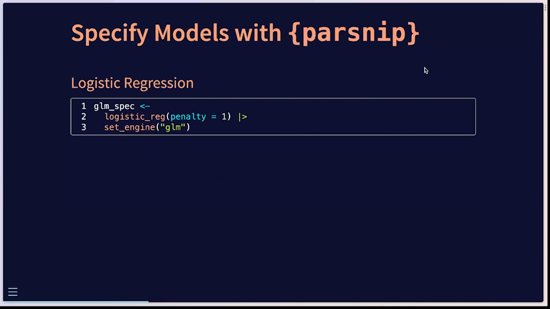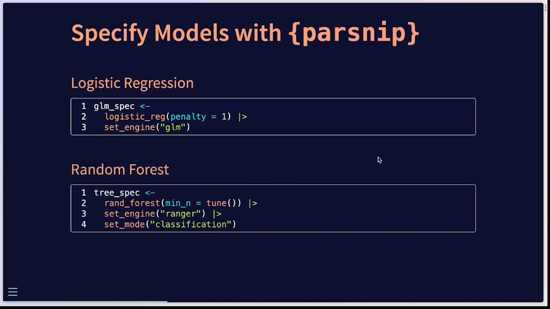Okay, so now we're going to get into actually specifying these models. The first is logistic regression, just about as simple as it can be. We're using some L1 regularization with this penalty value here, and then we're going to be using the GLM engine for the logistic regression. So quite simple, nothing to tune here, no hyperparameters for us to optimize. So let's jump on to the next one, which is a random forest model.